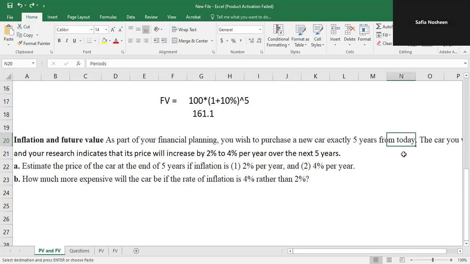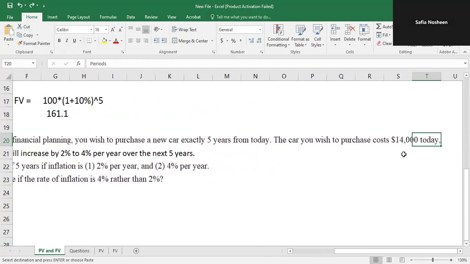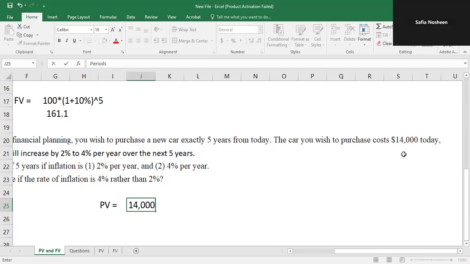The car you wish to purchase costs $14,000 today. Today means zero time, so it's the present. At zero time its value is 14,000, so in this question the present value is equal to $14,000.